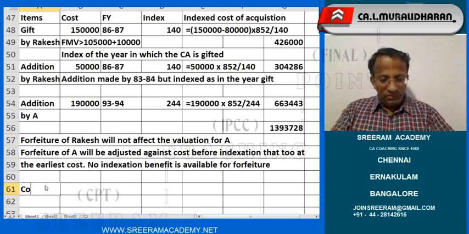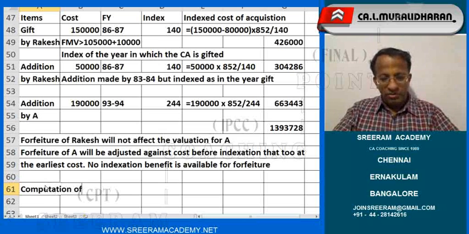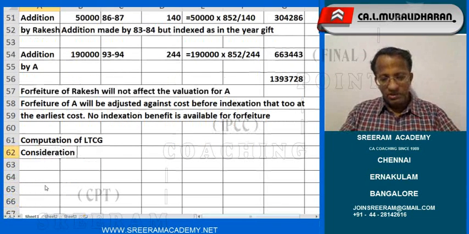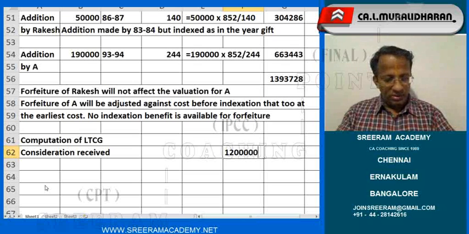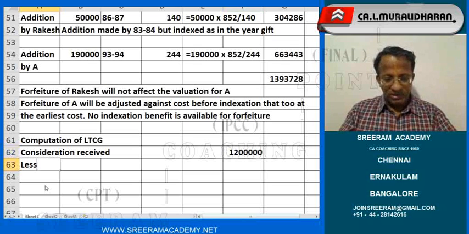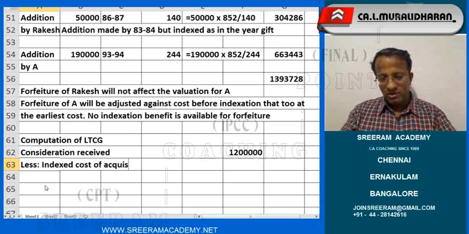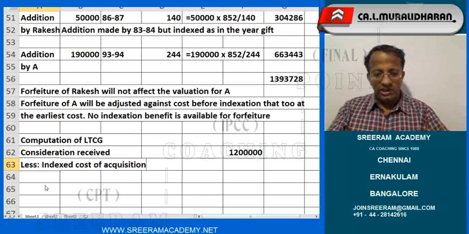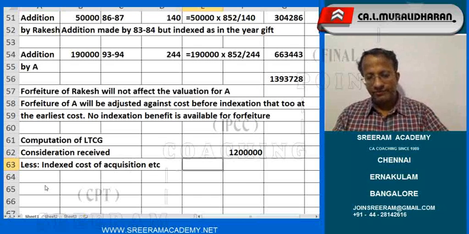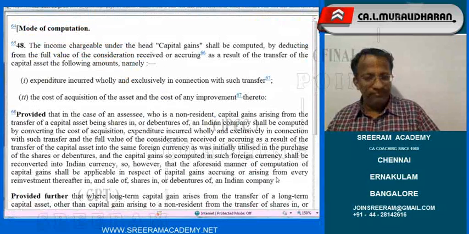Now, computation of long-term capital gain. Consideration received, how much is that? 12 lakhs, less indexed cost of acquisition, etc. Are you clear?